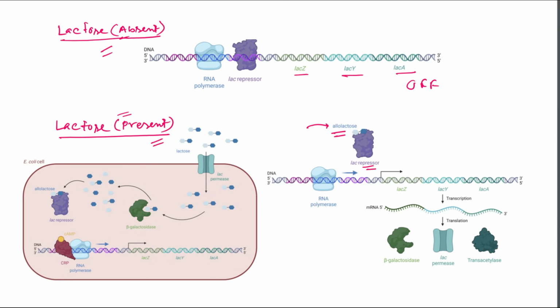In the absence of lactose, gene expression is off because of the repressor protein. The repressor protein binds at the operator site and transcription is off. But when lactose is present, allolactose acts as an inducer and binds with the repressor protein, and the repressor protein is inactivated. It cannot block the movement of RNA polymerase, and then the lactose digestive enzyme gene is expressed, and the lactose digestive enzyme is made. When the cell needs them, the gene is expressed. So this is called inducible gene expression.